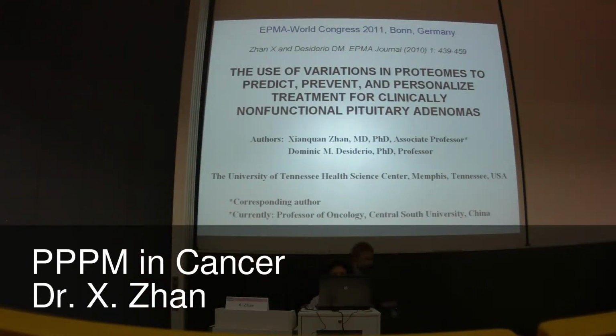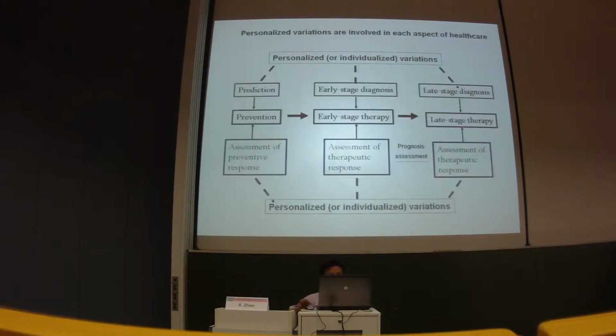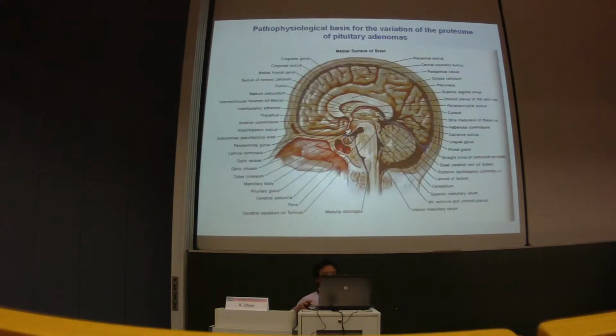The usual variation is proteomics to predict, ferment, and personalized treatment for community non-functional situated anomalous. Personalized variation are involved in each aspect of a care scale, including prediction, prevention, and the assessment of preventive response. Also, the diagnosis, search, and the assessment of search to response. Also, physiological basis for the evaluation of the performance.